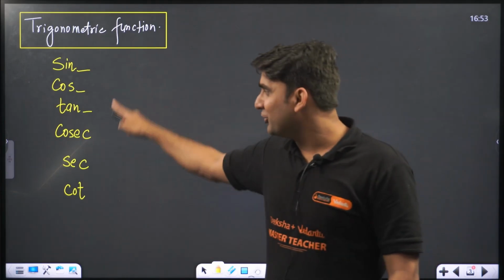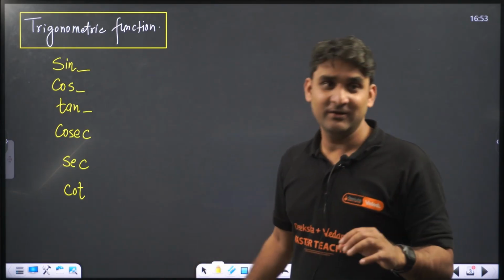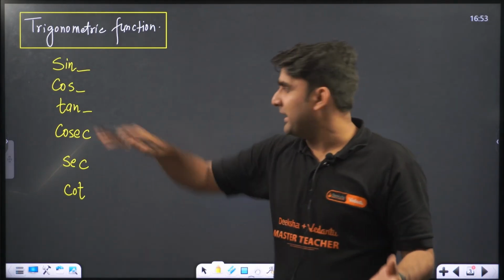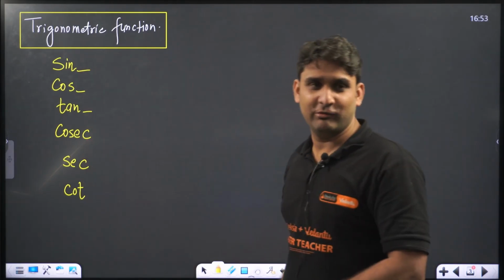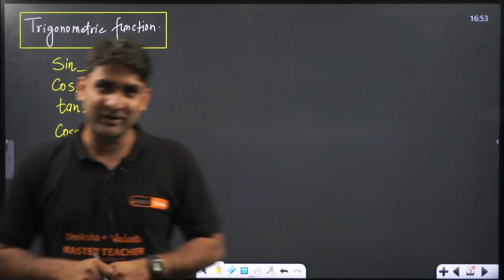So all the trigonometric functions and their properties will be used in a triangle. When we make a triangle, there will be an angle, and we apply these trigonometric functions on that particular angle. So what will be the result? This is the chapter's core. I hope you are getting my point, right?